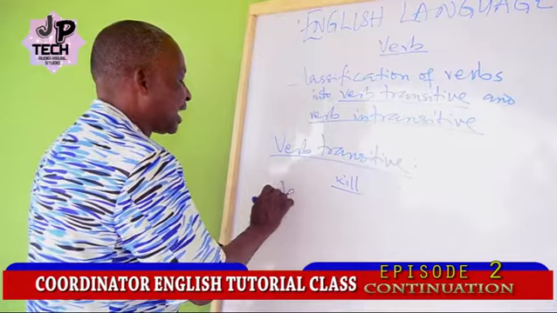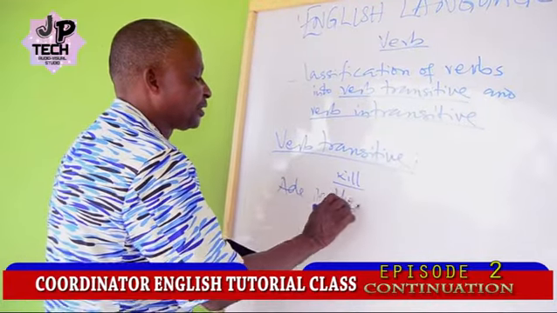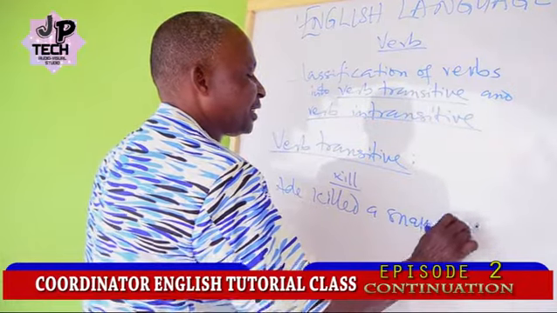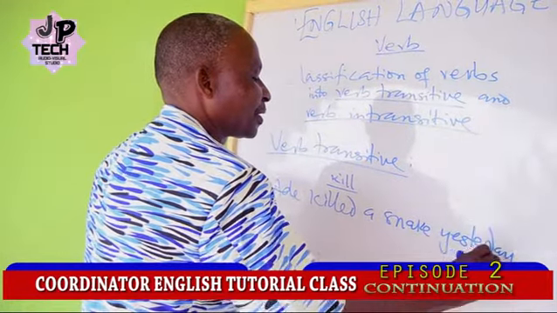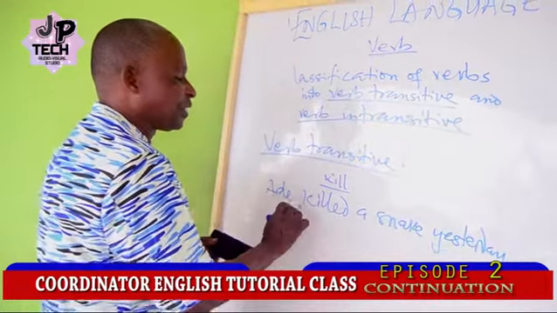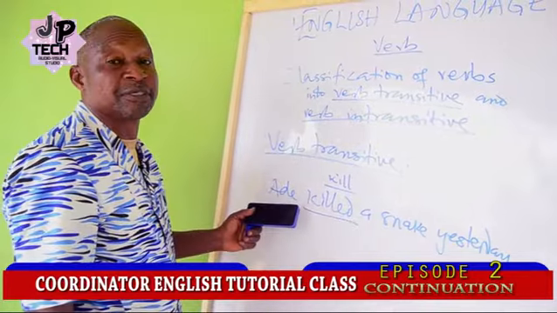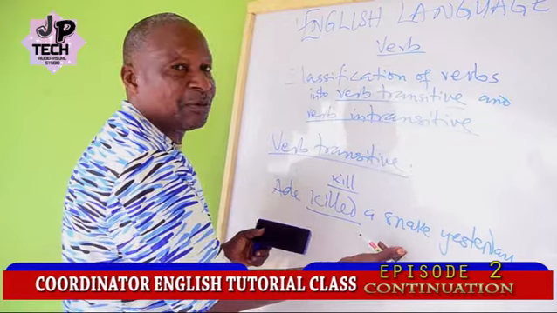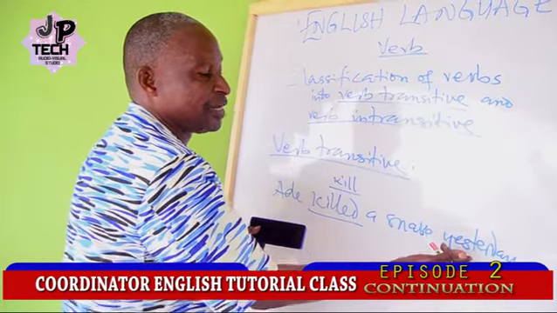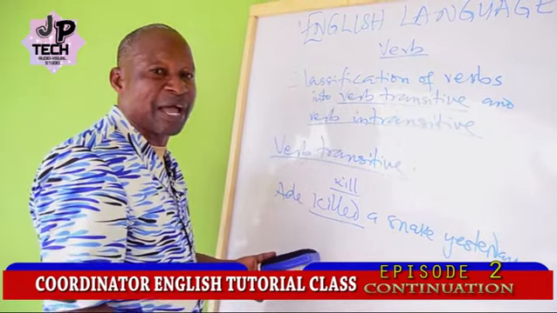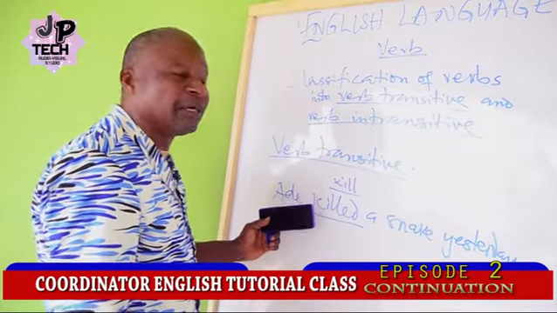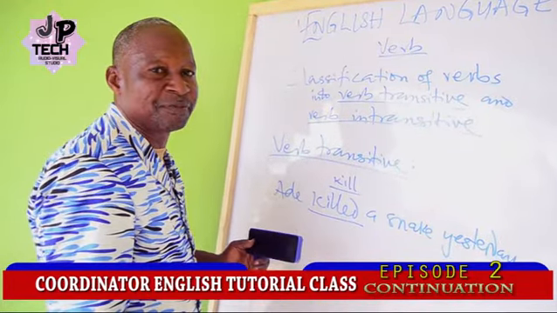So when we say Ade killed a snake yesterday, in this expression we have killed as a verb transitive or transitive verb. A snake is the object. Yesterday is just an adverb of time. So the verb kill is a verb transitive.